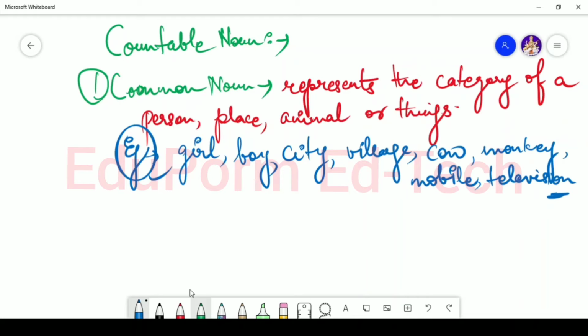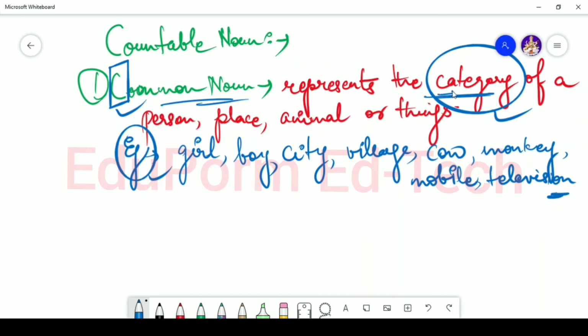So common noun basically represents the category of a noun. C for common noun basically talks about the category. C for category of a person, place, animal or thing. Let's say for example, girl, boy, city, village, cow, monkey, mobile or television. Now the second one is